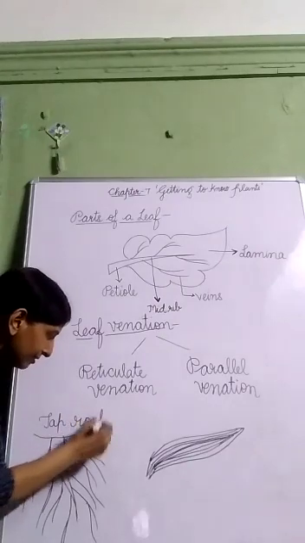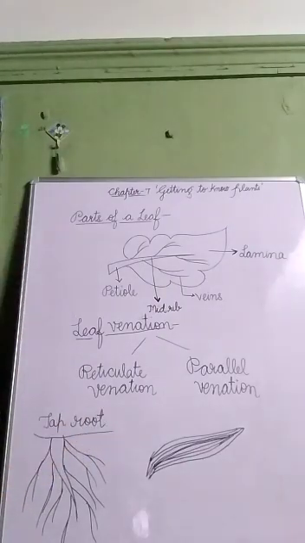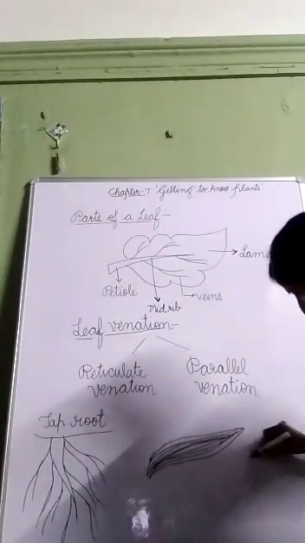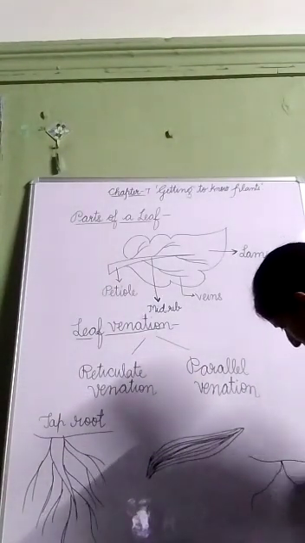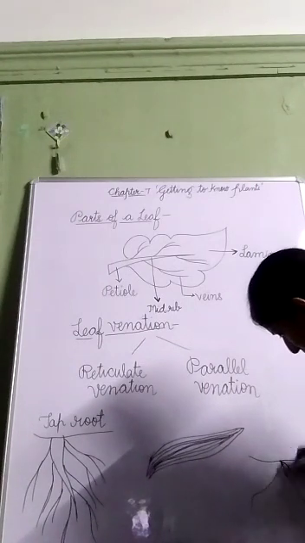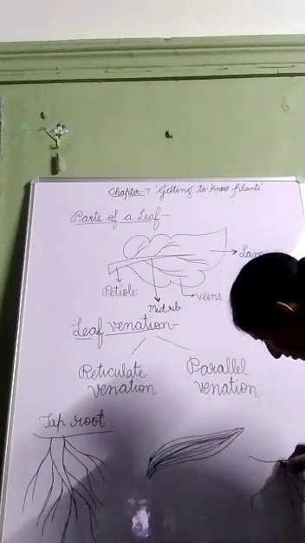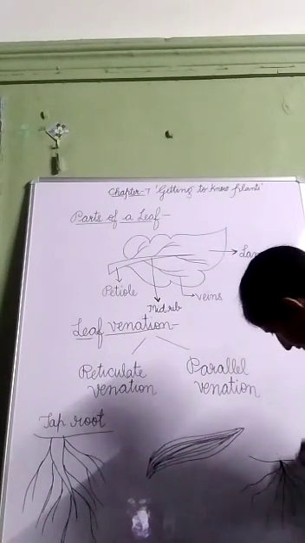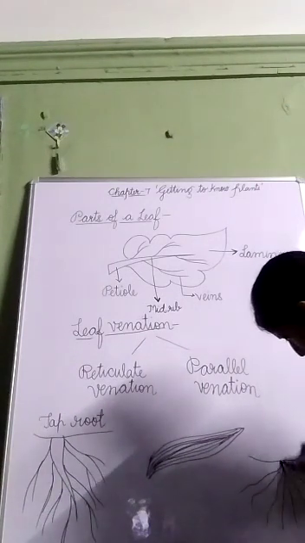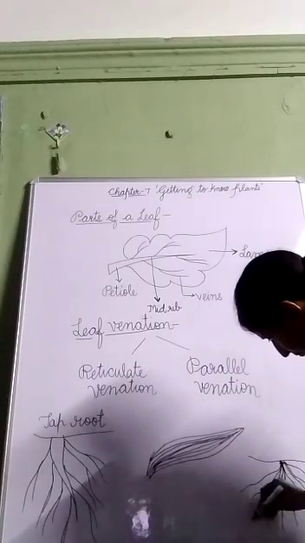Roots are also of two types, taproot and fibrous root. In fibrous root, there is no main root. Roots are like fibers only. They arise at the base of the stem.